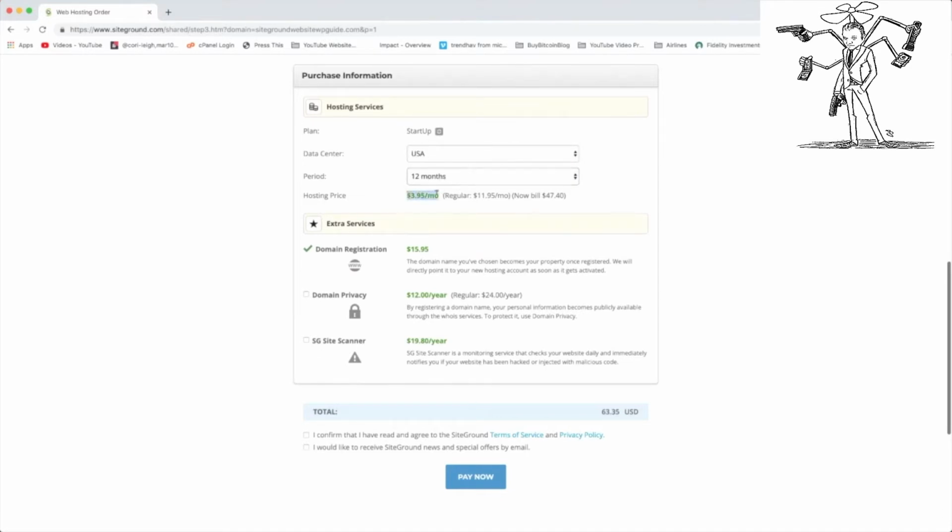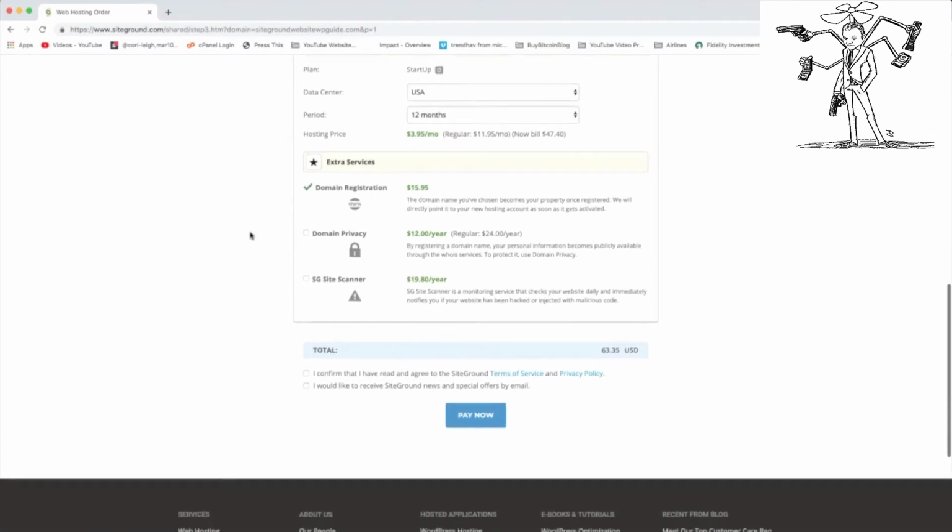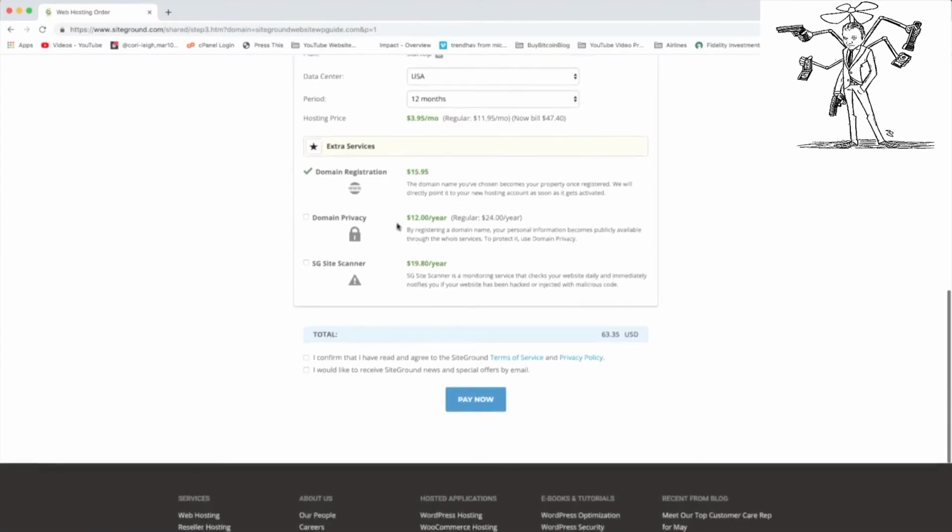All right, and of course you get that discount locked in. It's normally $11.95 with the regular price, but because you use my link, we've secured the best discount. So congrats on that. And now we can just come down to extra services. If you want anything extra, if you're worried about privacy or if you're worried about having regular monitoring, go for these two. There's certainly good quality services that SiteGround delivers, but like I said before, we're on a budget, so just gonna keep the domain for now, and I believe we can add these later on if you want.